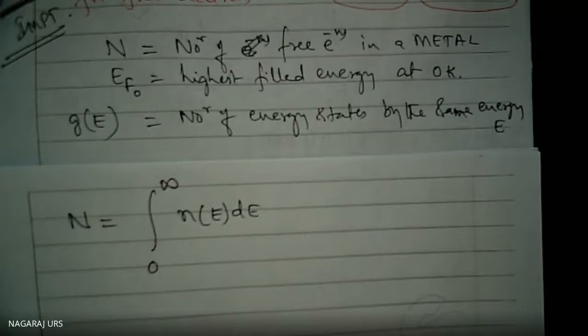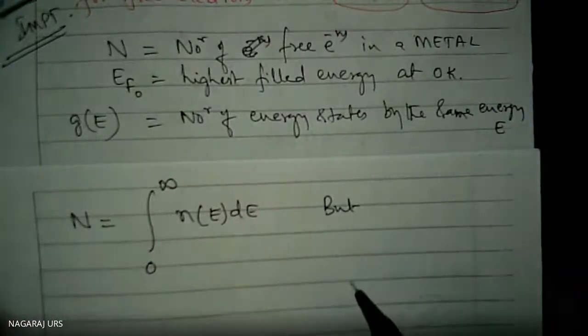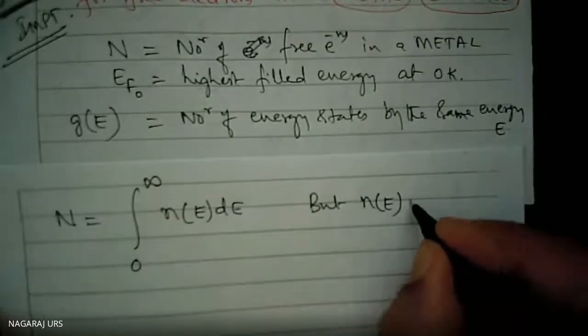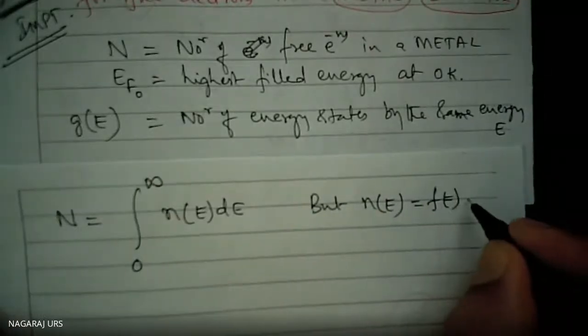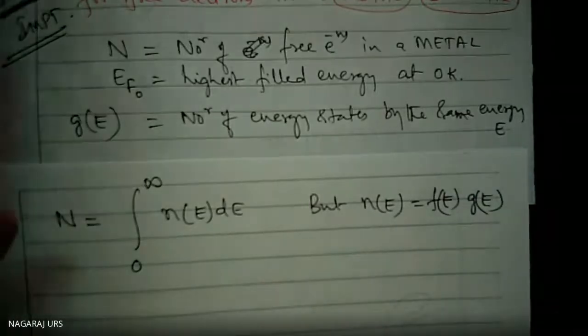N(E)dE. But N(E) is equal to how much? N(E) is equal to F(E) g(E). This one we are already aware of.